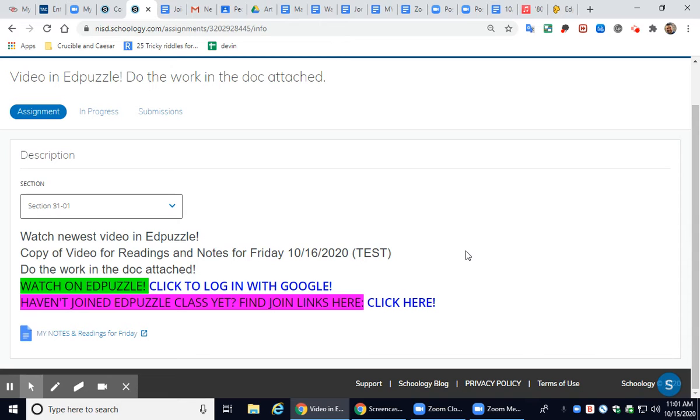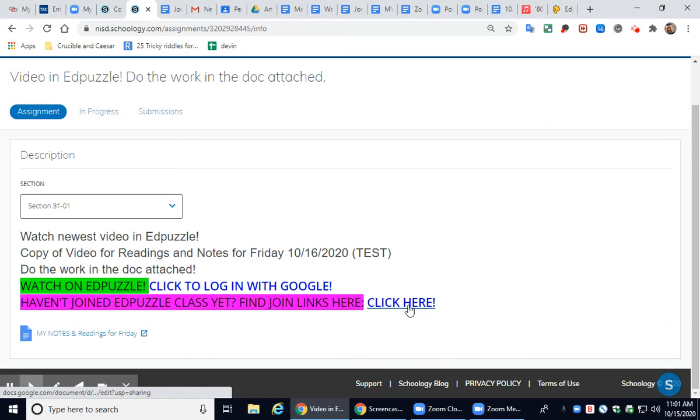Like maybe you've joined for another class this year or last year, so you already have an Edpuzzle account. You go log in with Google, and you click on it, and it's going to let you in. You search Mr. Carvajal, and you'll find your class period, but it'll say nothing to show because you're not part of the class. So if you have not watched previous videos in my class, you have to go and join.